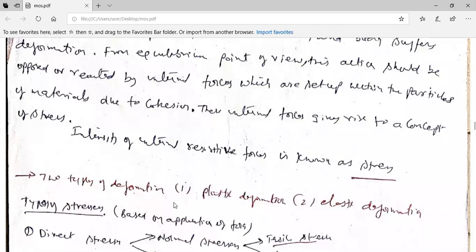Brittle materials, if you apply load without any intimation, they'll break suddenly. Understood? For ductile materials, the stress strain diagram has the proportionality limit, the elastic limit, the yield point, and also the ultimate strength, all those things.